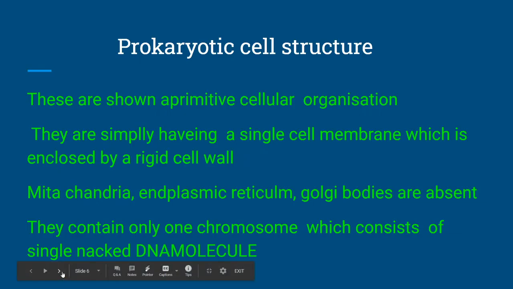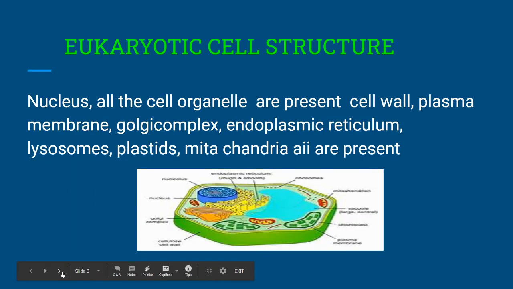Now you see the structure of the eukaryotic cell. A eukaryotic cell has an organized nucleus. What does an organized nucleus mean? The DNA is present inside the chromosomes, and the chromatin material, nucleoplasm and nucleus are all surrounded by a specific membrane called the nuclear membrane. Such a nucleus is called an organized nucleus. If cells have such a nucleus, they are named eukaryotic cells.